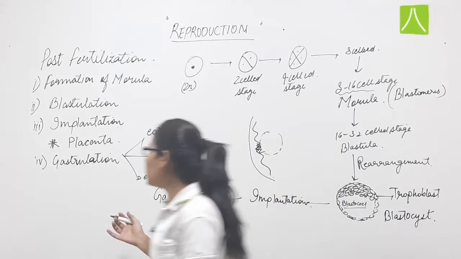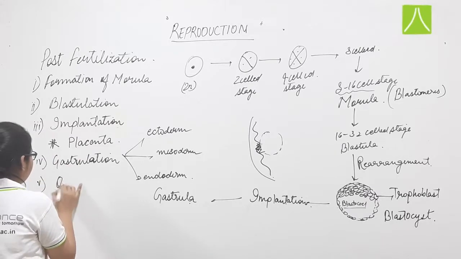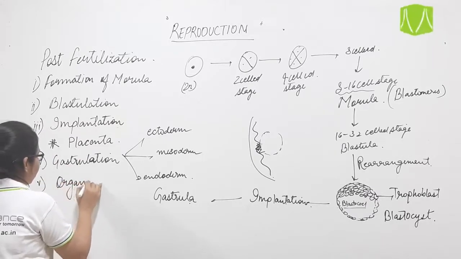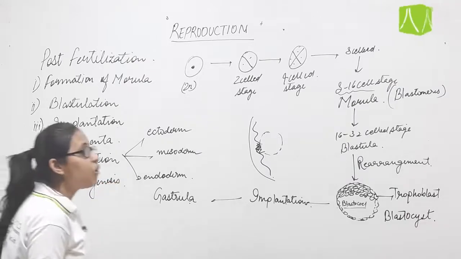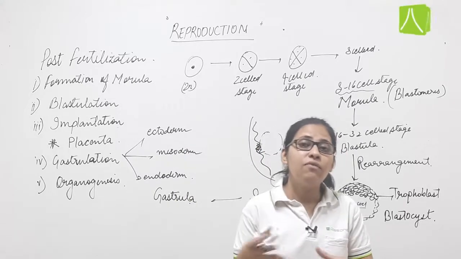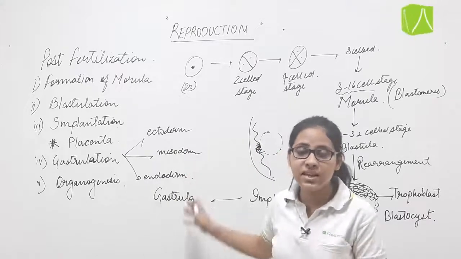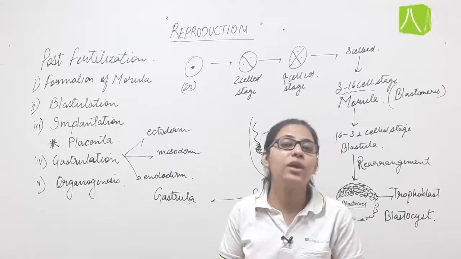So the event which will occur after gastrulation is organogenesis. Now what is organogenesis? Genesis means formation, organs means different organs. Formation of organs from these layers will occur after gastrulation, and the process is known as organogenesis.